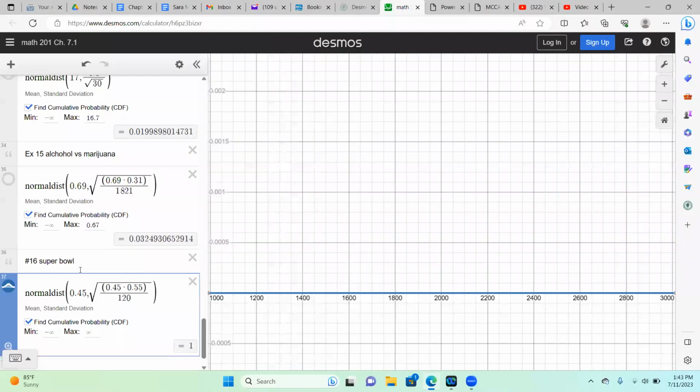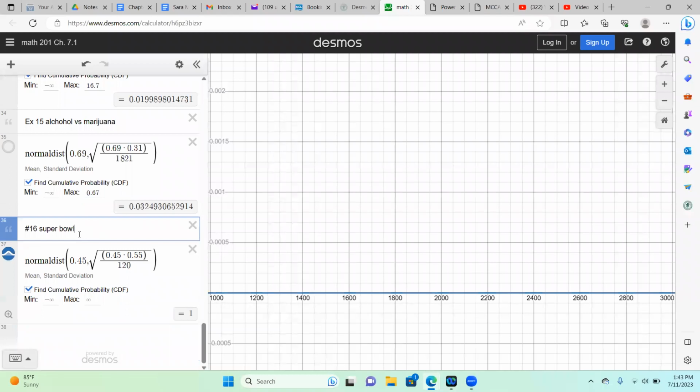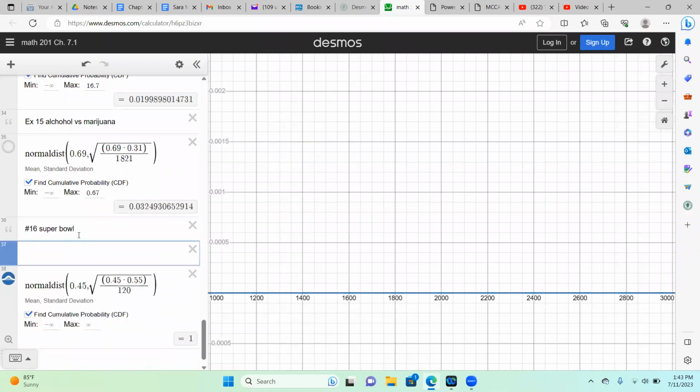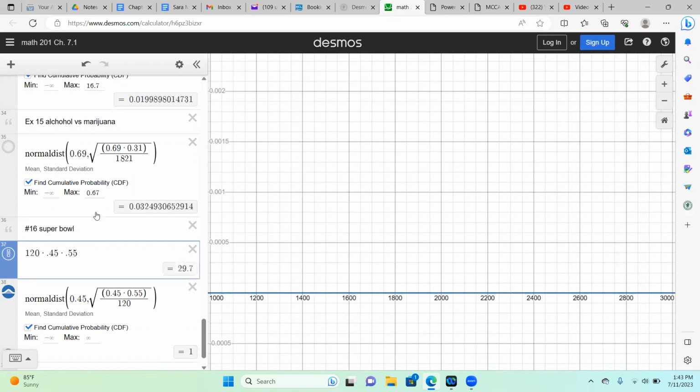I'm going to go here to Desmos and type 120 times 0.45 times 0.55. And that comes out to be 29.7, which is greater than or equal to 10. So we definitely have met all three of our requirements.